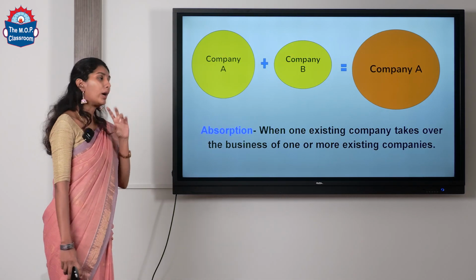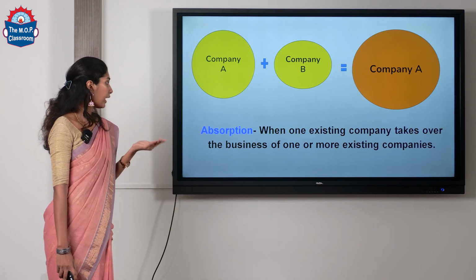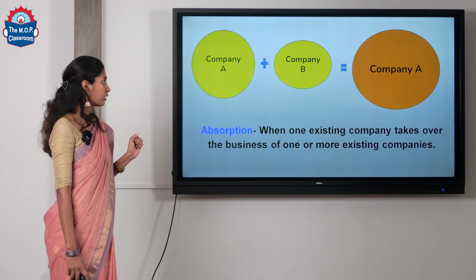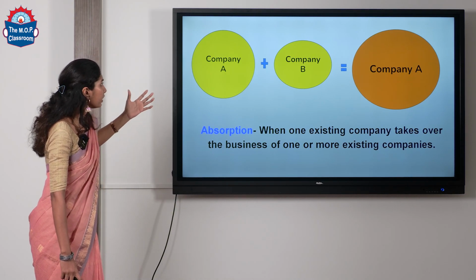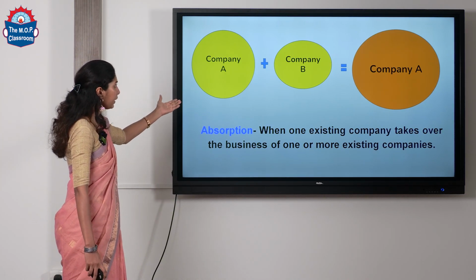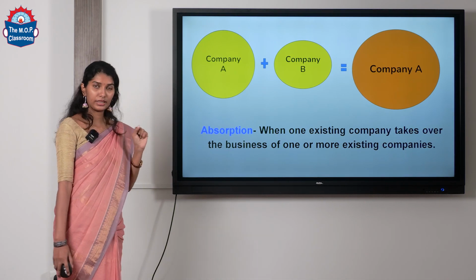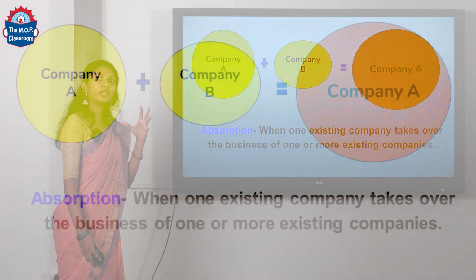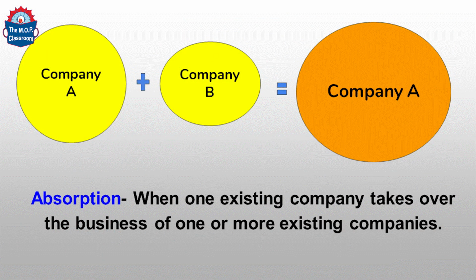Okay. So when one existing company takes over another one or more existing companies, it is called absorption. So here what happens is, say company A acquires company B, that means company A eats company B and becomes a bigger company A. So here company B will be liquidated and merged, and it will be a single company as company A. Okay.